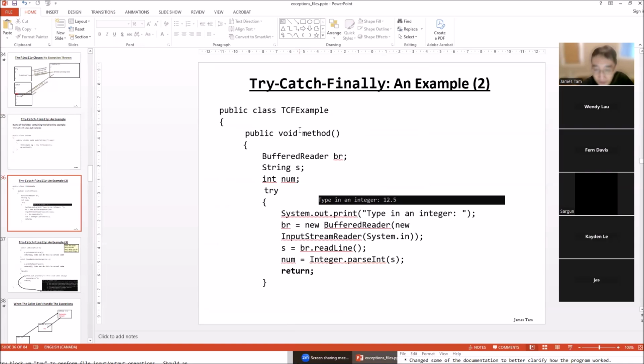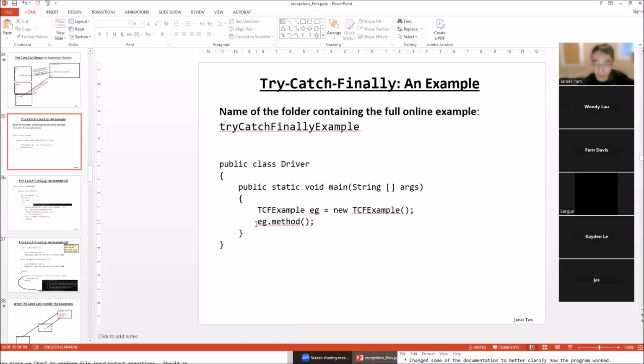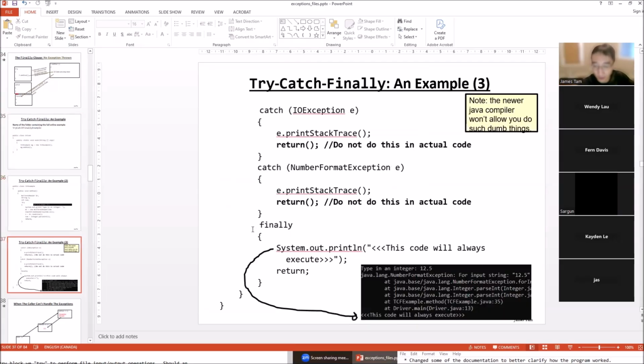So here's the code inside the try catch finally example, enter an integer. I have a return here. So if no exception occurs, we're going to try and return back to the caller, which is main. I'm forcing it to try and bypass the finally. Furthermore, if an exception occurs, I have another one. Again, I say don't do this with actual code because this is asking for trouble normally, but this is for learning purposes. If we have either exception, we try and have a return.